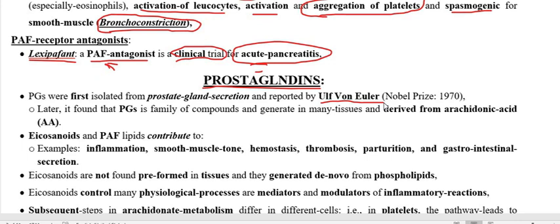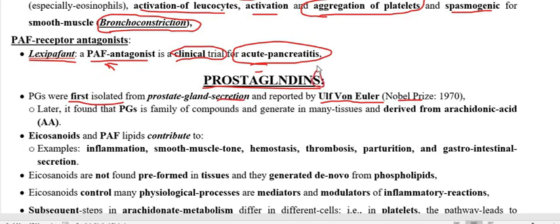It was isolated from the prostate gland, and the name was given by Ulf von Euler, who received the Nobel Prize in 1970. So the name was because of its first isolation from the prostate gland secretion.